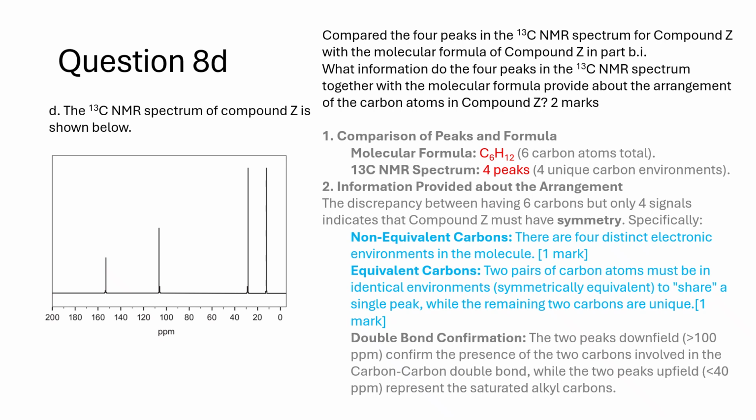Double bond confirmation: the 2 peaks downfield, greater than 100 ppm, confirm the presence of the 2 carbons involved in the carbon-carbon double bond, while the 2 peaks upfield, less than 40 ppm, represent the saturated alkyl carbons.